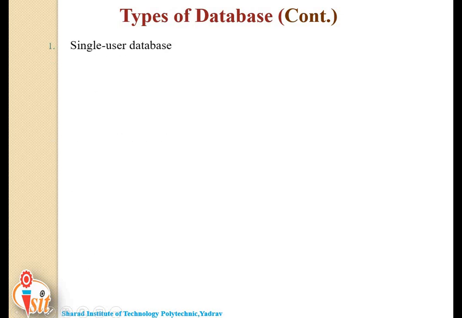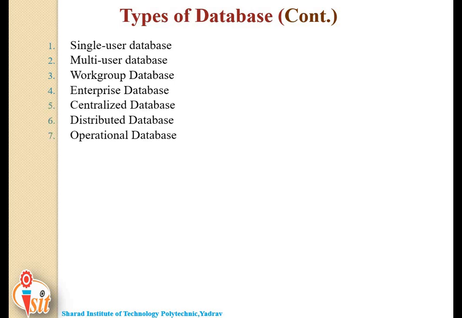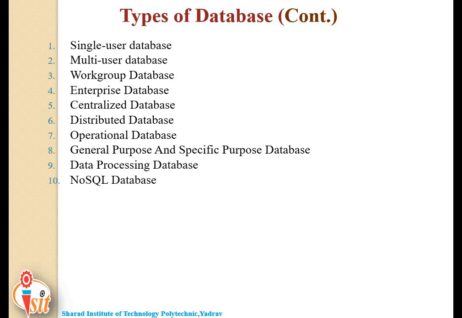First one is single user database. Next one is multi-user database, workgroup database, enterprise database, centralized database, distributed database, operational database, general purpose and specific purpose database, data processing database. This is called a NoSQL database, or not only SQL database.